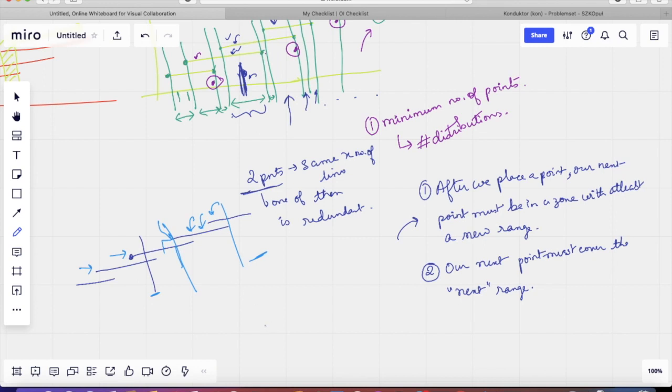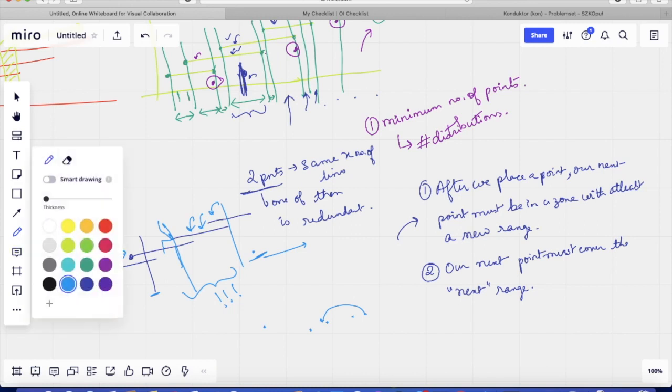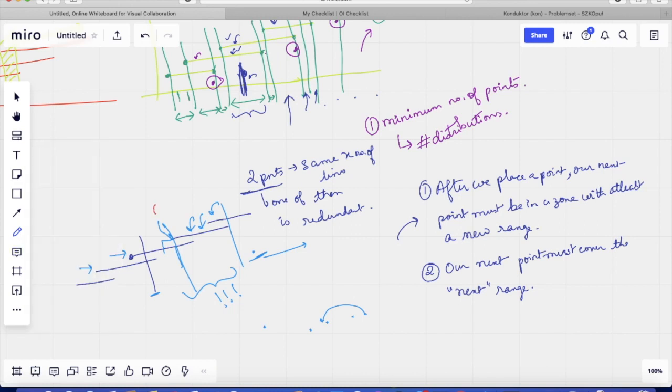Note that we are placing points in a serial order. We won't be jumping back to place a point here. That means after we are placing a point here, we are only going to look forward to placing points somewhere more to the right. But then this range would not have been covered, which is not allowed. So we are sure that our next point will effectively lie in this region. Notice that I am saying a region and not a zone, because this particular region also has several zones inside it. So it can be here, it can be here, anywhere.